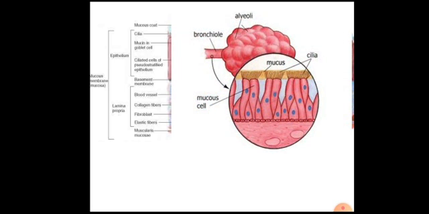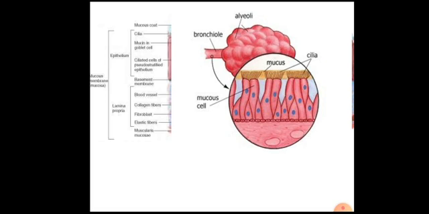This is a closer diagram in the case of the respiratory tract. In the case of bronchioles, these types of mucus cells are present. These mucus cells are ciliated, and the cilia are responsible for the flow of mucus.